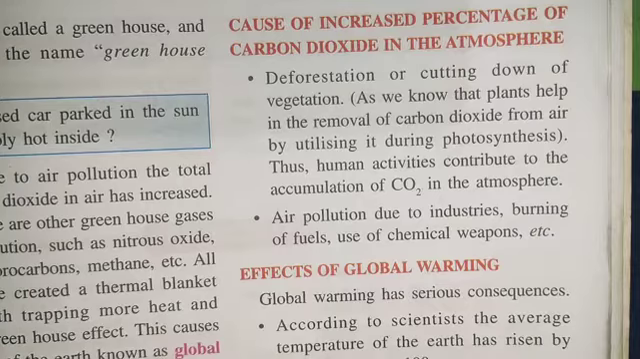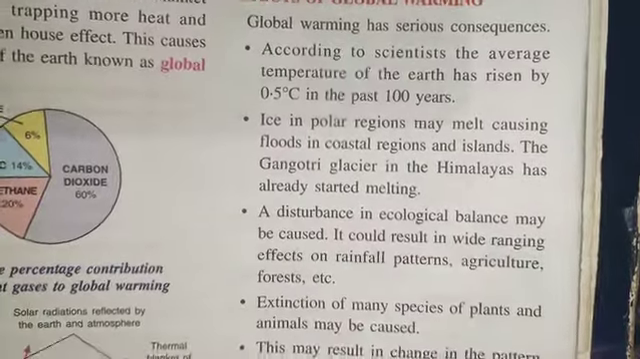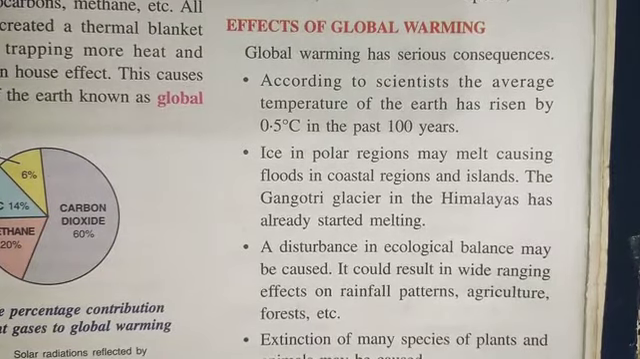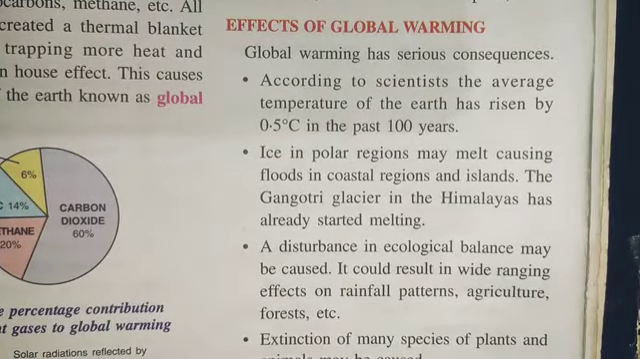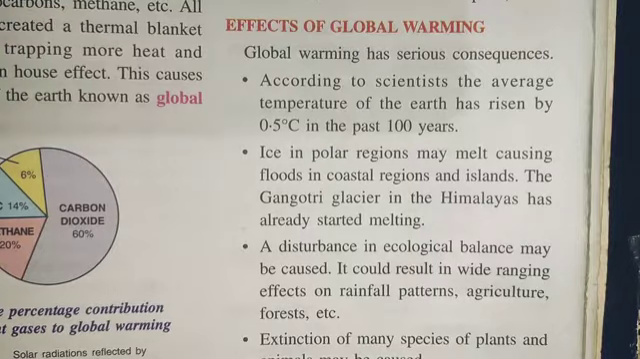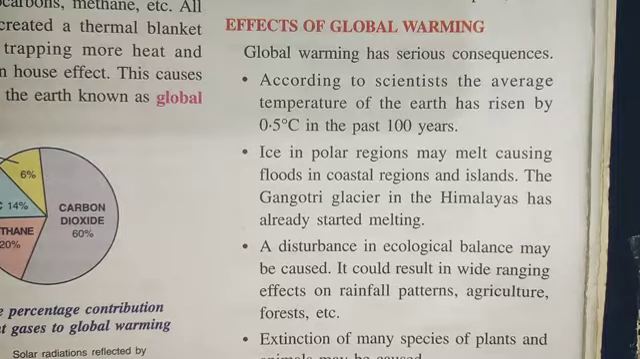Now the effects of global warming. We all know what the effects of global warming are. The first is that scientists are predicting that the average temperature of the Earth will rise by 0.5 degrees Celsius in the next 100 years. The ice in the polar regions is also melting, and it is causing floods in coastal regions and islands. The Gangotri glacier in the Himalayas has already started melting, and it will bring floods to the northern plain areas in which we are also living.